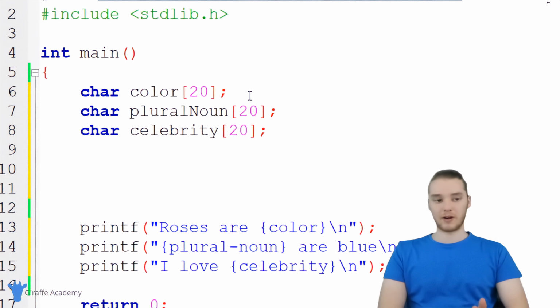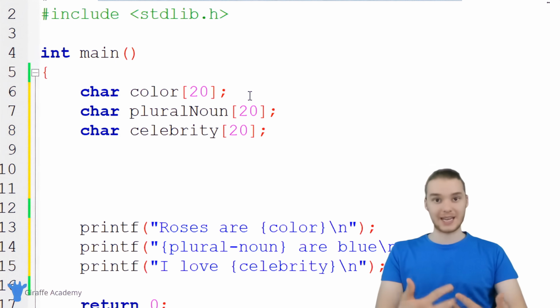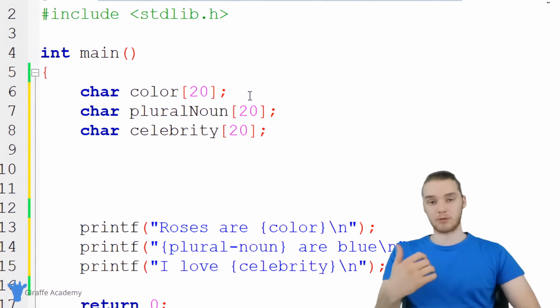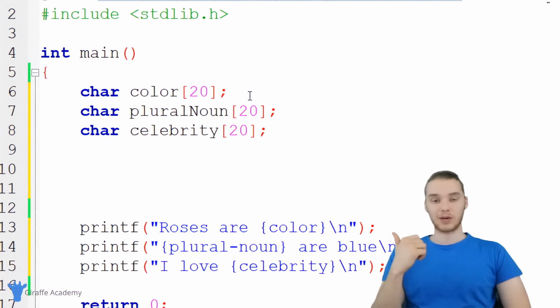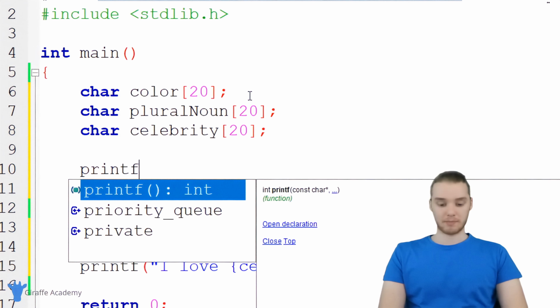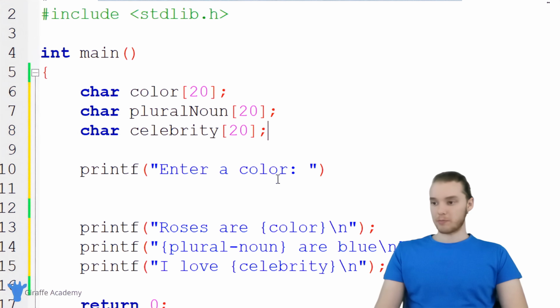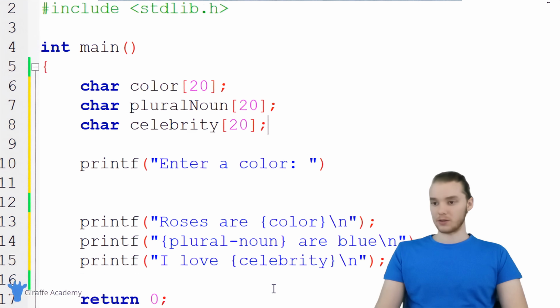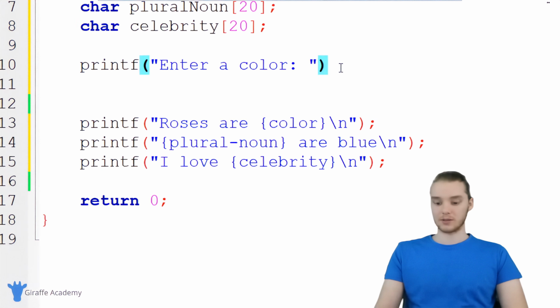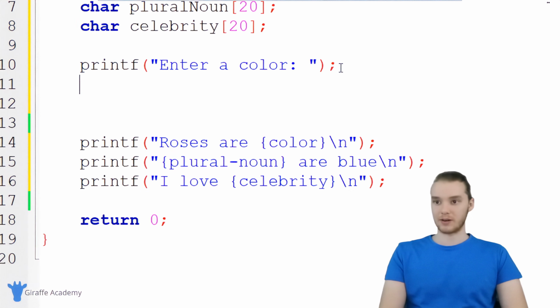All right, now that we have our variables created, I want to actually get information from the user. So I want to prompt the user for information, and I want to take the information that they entered in, and store it inside of each one of these variables. First order of business is to prompt them for input. So I can just say printf, and inside here, we'll basically just type in enter a color. Once we've prompted them to enter the color, we can actually get whatever color they enter and store it inside of a variable.